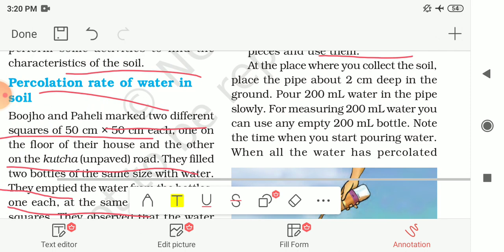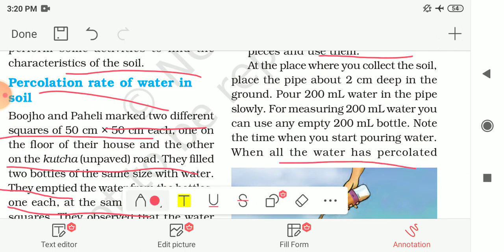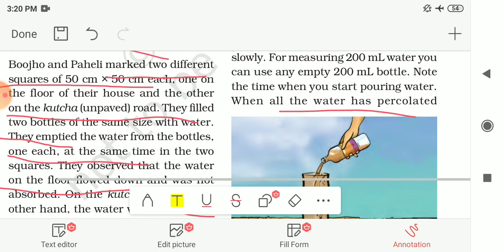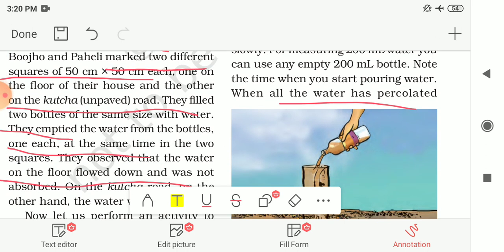At the place where you collected the soil, place the pipe about 2 centimeter deep in the ground and pour 200 milliliter of water in the pipe slowly. For measuring 200 milliliter of water, you can use any empty bottle with a capacity to store 200 milliliter.